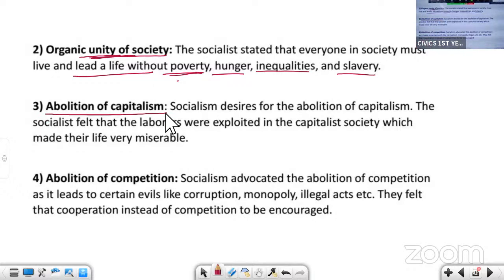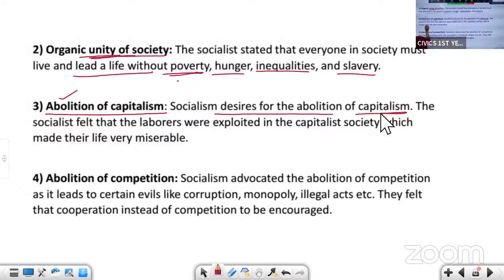Okay, abolition of capitalism. So what do you mean by abolition? Abolish karna. What do you mean by abolish? Ban kar dena. Not in practice, not to use it. So socialism desires to abolish capitalism.